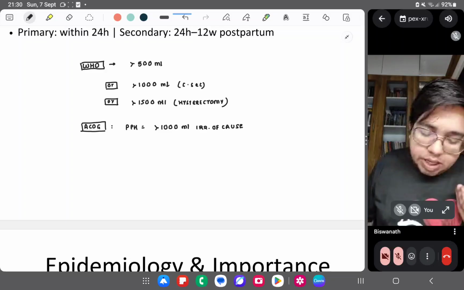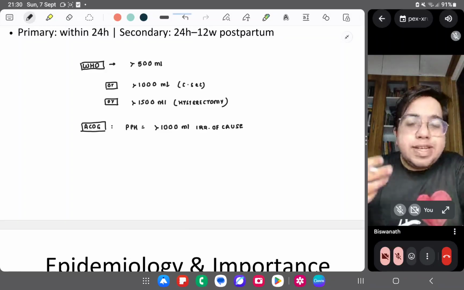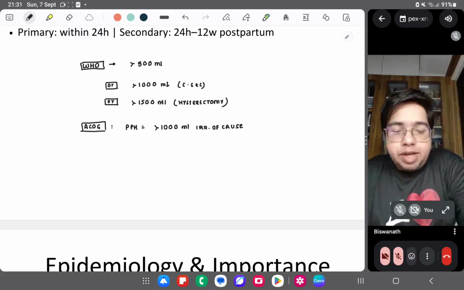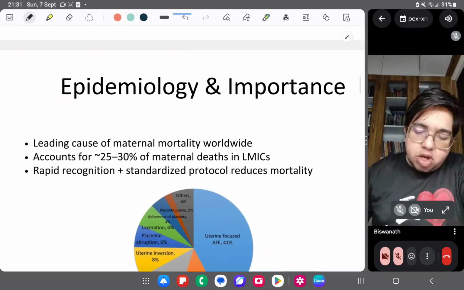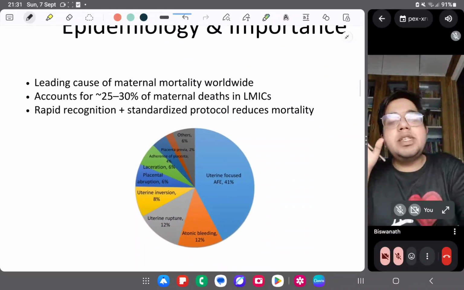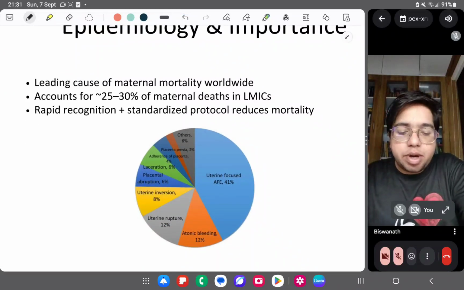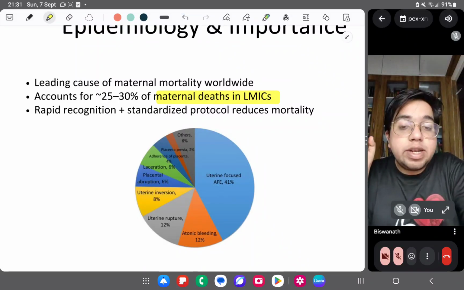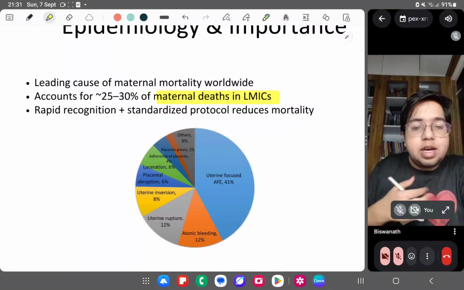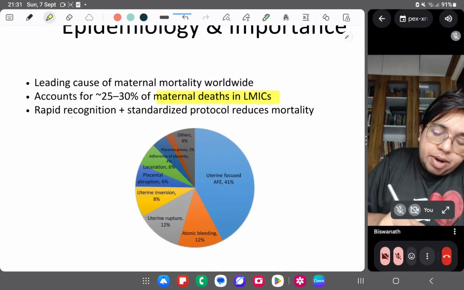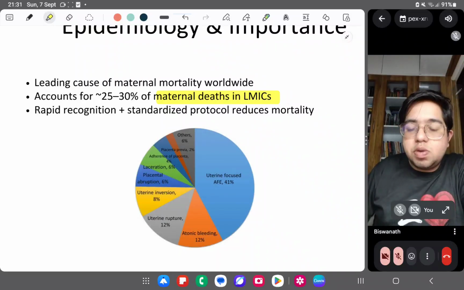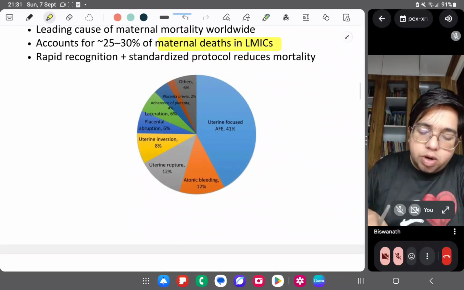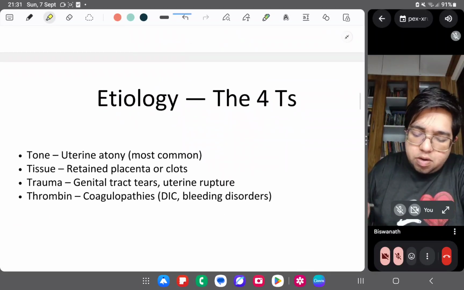If this is clear, we'll move to the risk factors. What are the risk factors due to which a hemorrhage can occur post delivery? Epidemiology and importance: postpartum hemorrhage stands as the leading cause of maternal deaths in low to middle income countries, and India comes here. Rapid recognition plus a standardized protocol reduces the mortality. This story you all write in PSM exams, so we'll not go into that. So this is a graph.